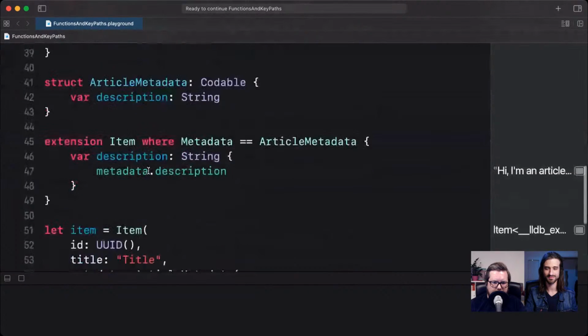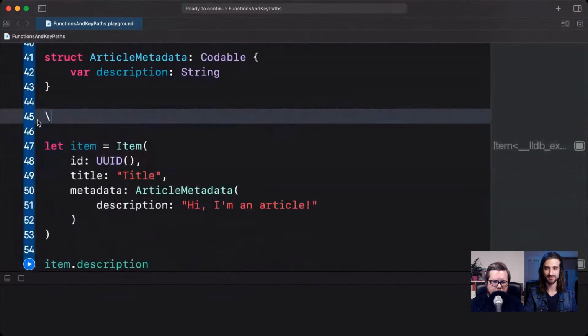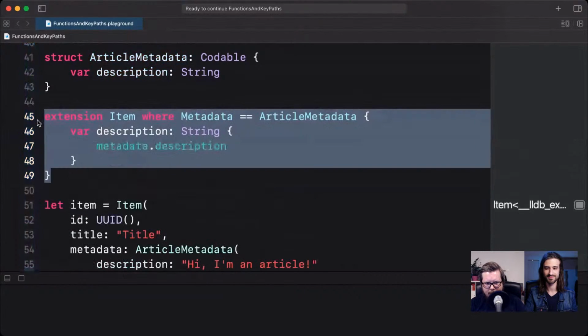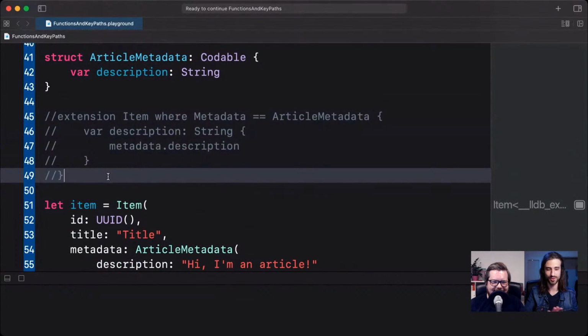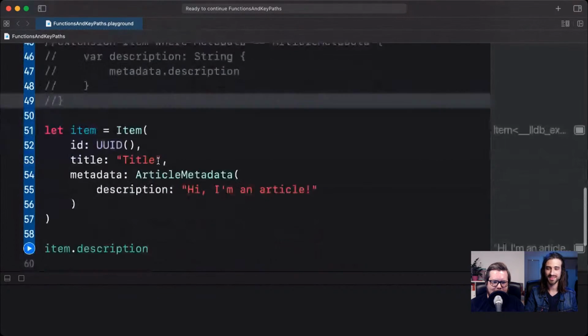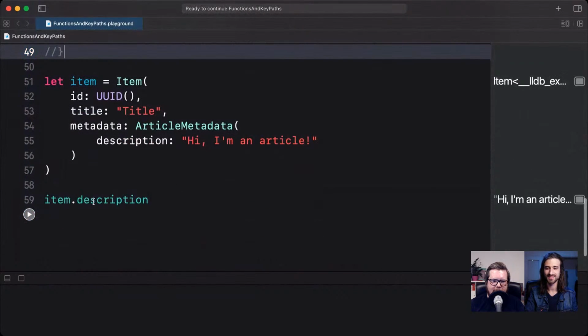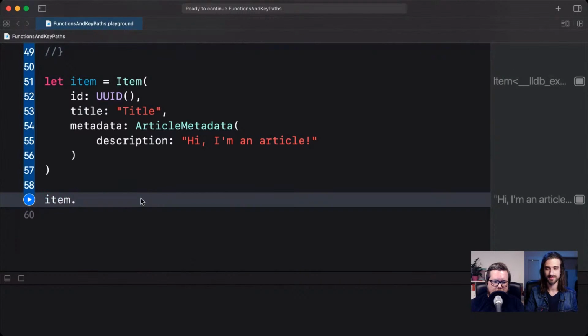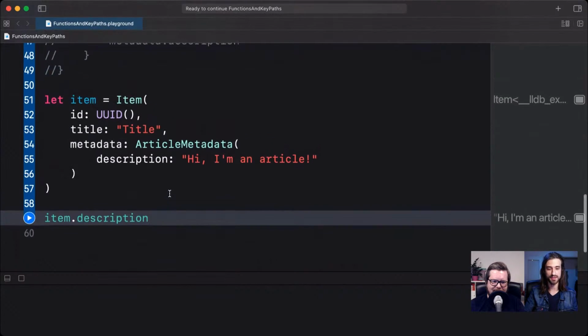So let's scroll down here and comment out what we had before. There we go, it's commented. It's no longer part of the code, and we can still say item.description, and it still works exactly as before. So I think that's pretty cool. Like here, now we can say dot description, ID, metadata, it all works. You can refer to a property that a type really doesn't have, but you can pretend that it has it using KeyPaths. Exactly. And what's so nice is that everything is type safe.